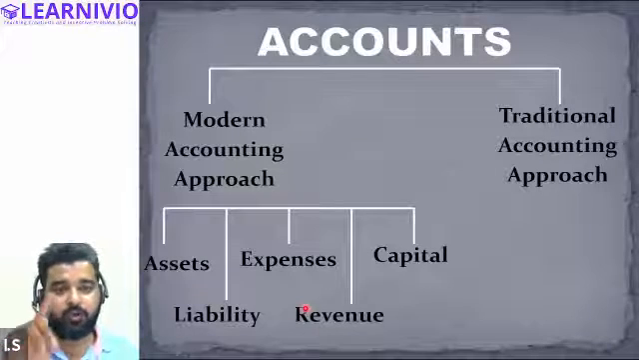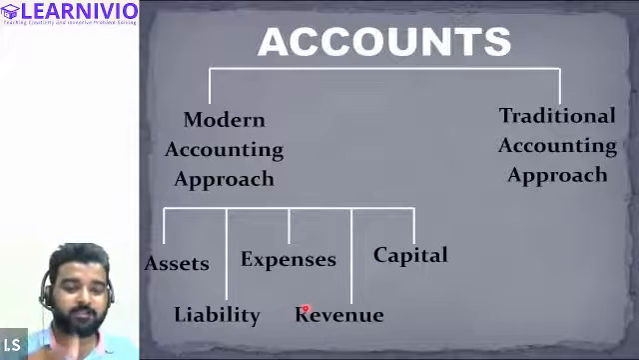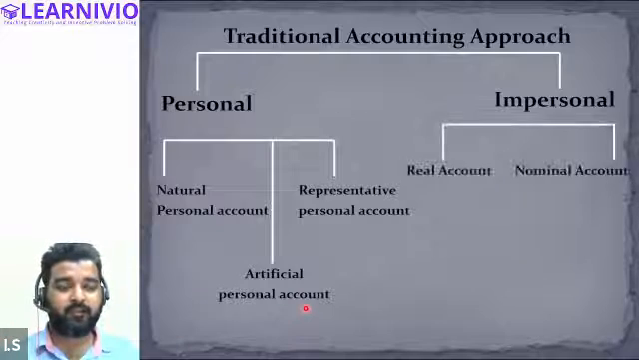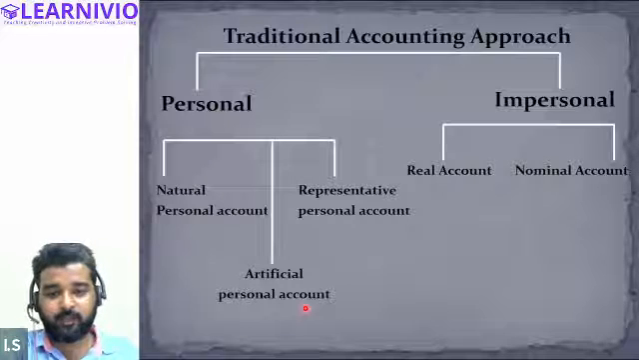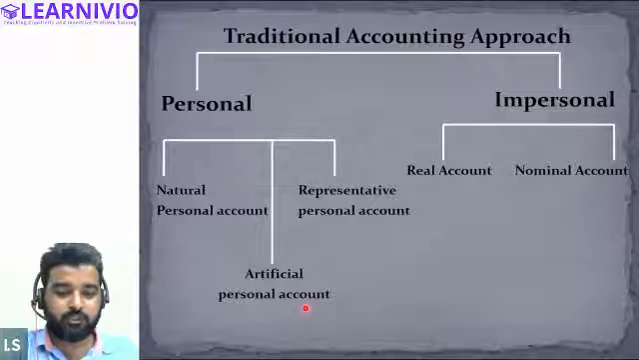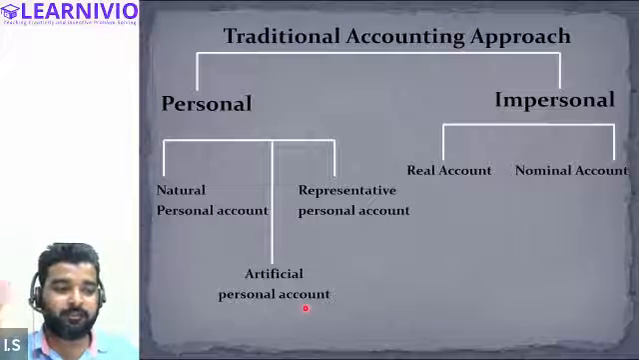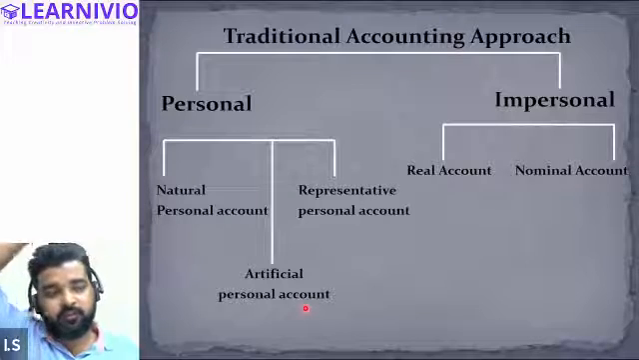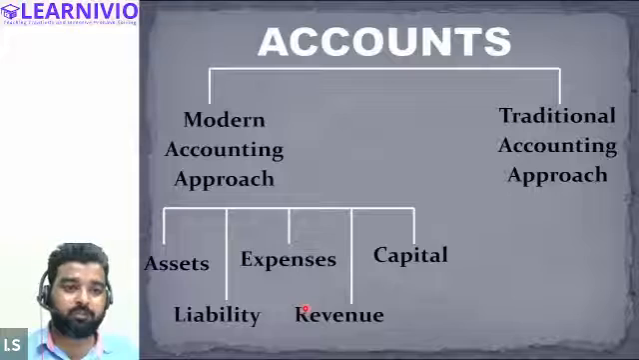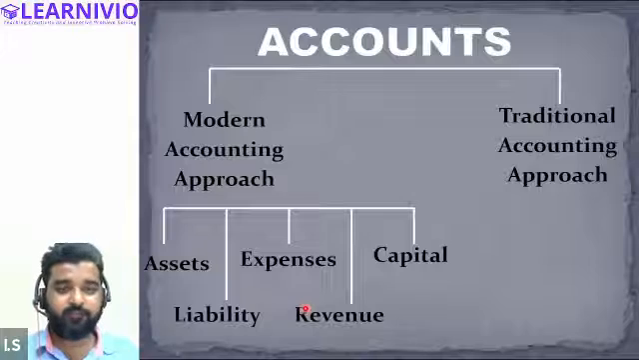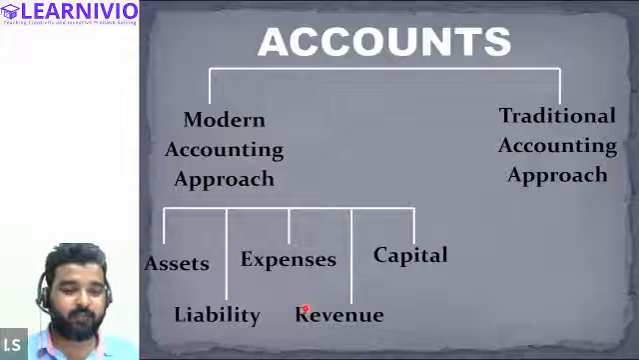Is it clear? According to the modern approach: asset, liability, expense, revenue, capital. According to the traditional approach: natural personal, artificial personal, representative personal, and in case of impersonal, real account as well as nominal account. We will first discuss the modern accounting approach, and learn about different kinds of accounts: assets, liability, expenses, revenue, and capital.